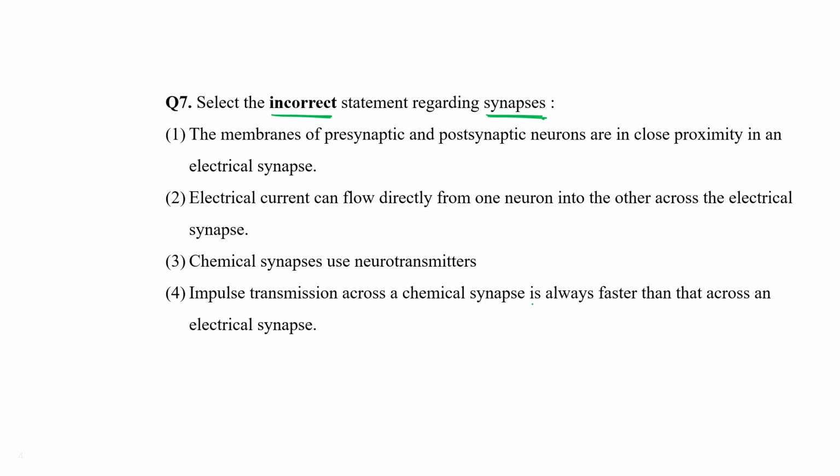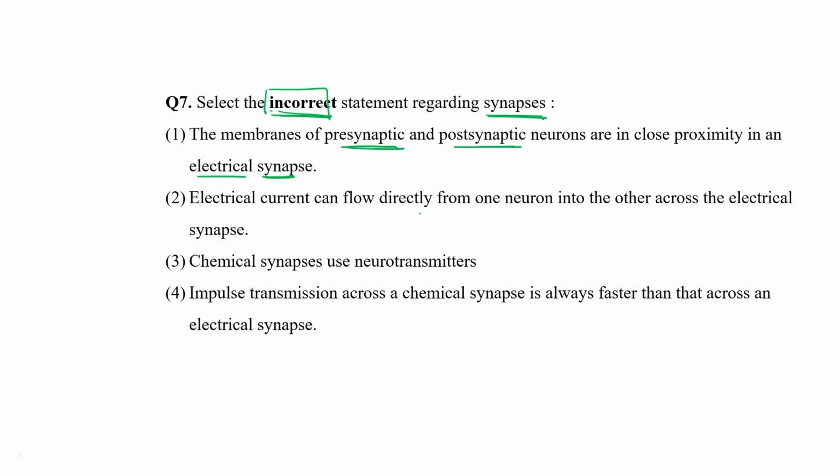We have to find out the incorrect statement. In electrical impulse, both the presynaptic knob and postsynaptic region are in close proximity. Why? Because of the fast movement of the impulse. There are no neurotransmitters, so they are in close proximity. This is a correct statement.